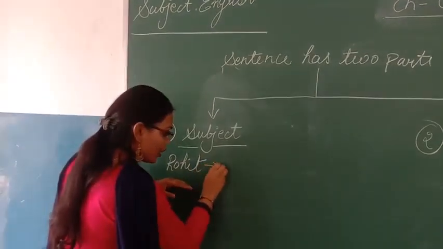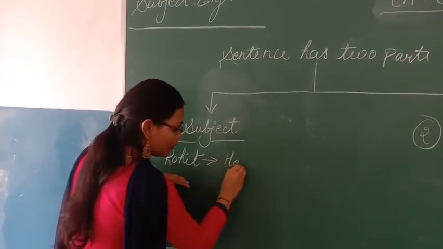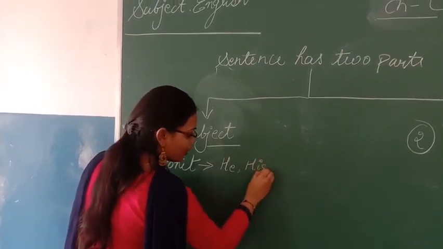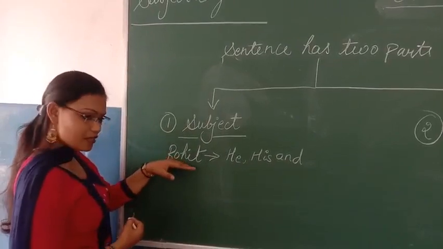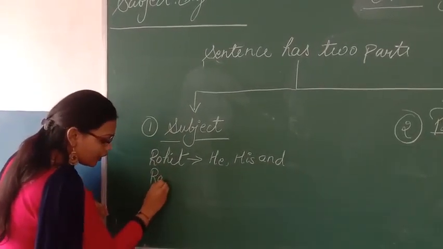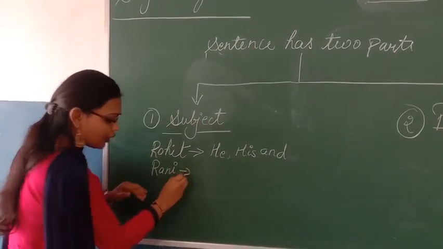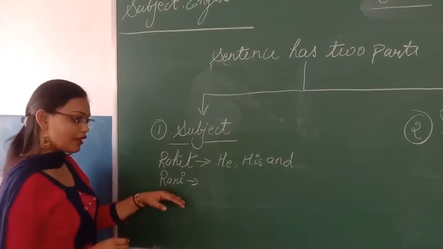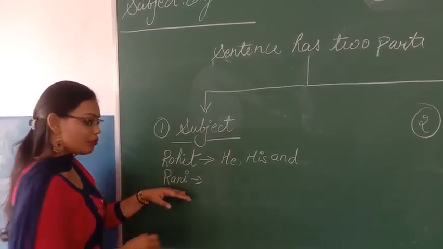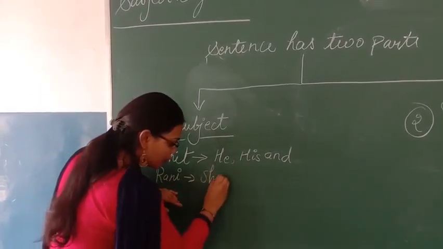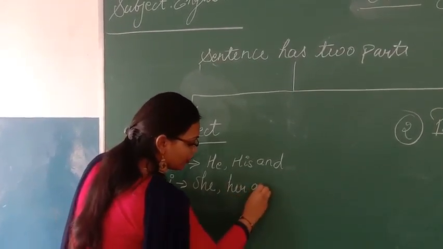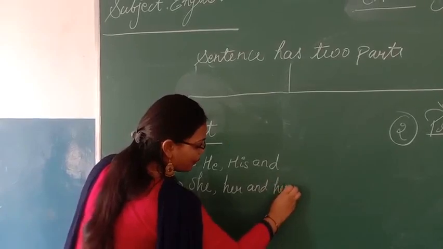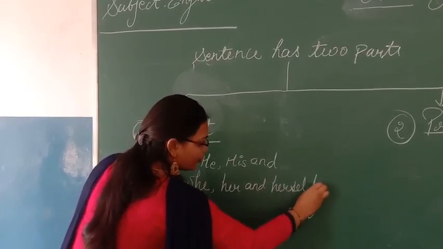So for Rohit we can use he, his and him. And if in place of Rohit Rani is there, then you know the gender of Rani, that we are talking about the feminine gender, meaning she is a female. So we have to use which kind of pronoun? She, her and herself.